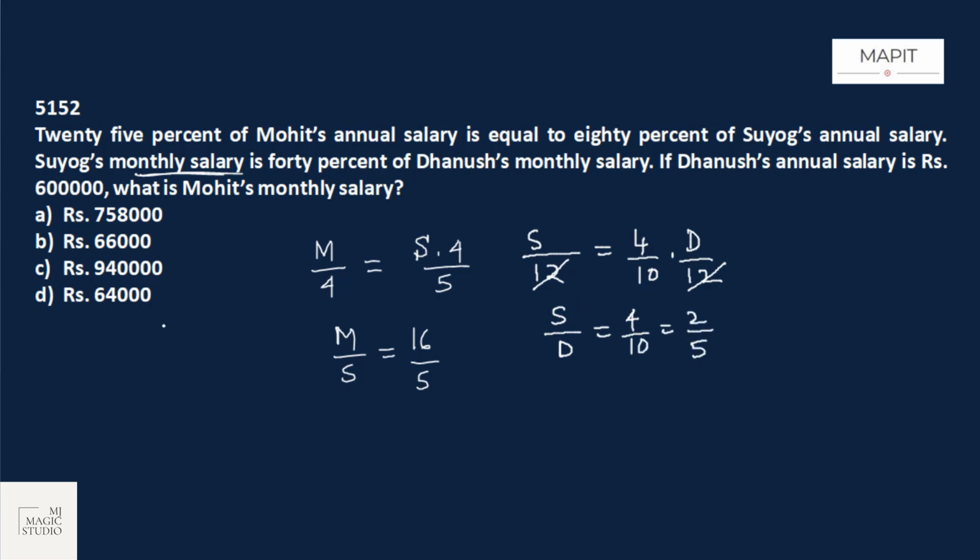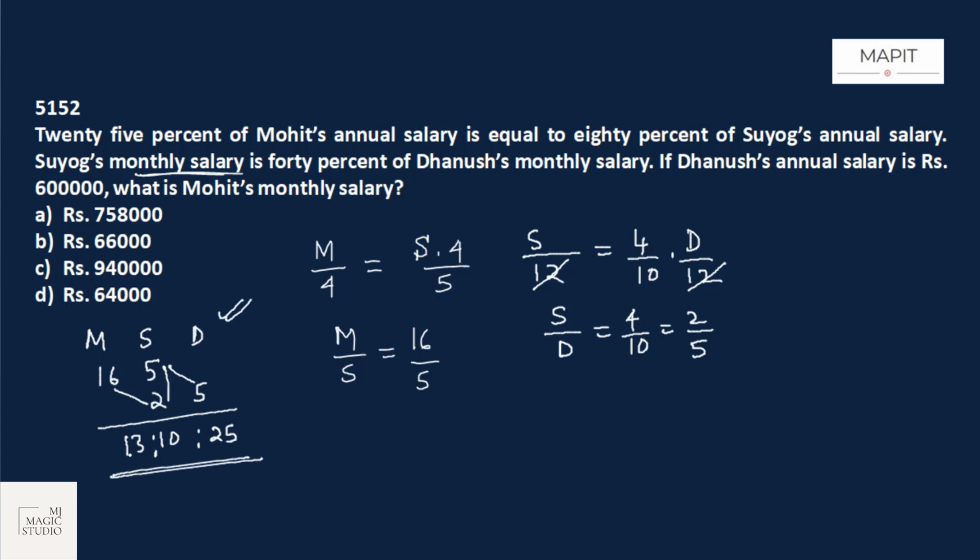So now let us combine these ratios. M:S is 16:5 and S:D is 2:5. Then by using the rule 5 of joint ratio, we can find 2 into 16 is 32, 2 into 5 is 10 and 5 into 5 is 25. Please go through rule 5, link is there in the description to find this joint ratio in no time. This is the ratio of their salaries.